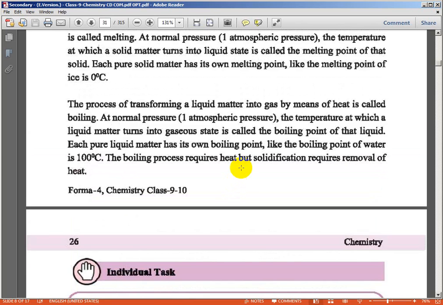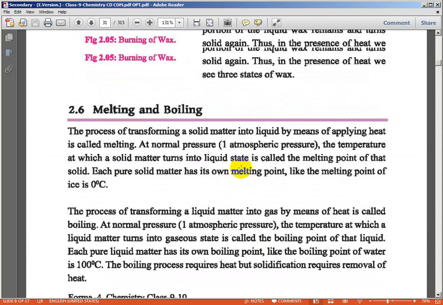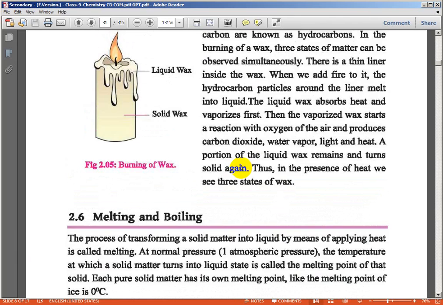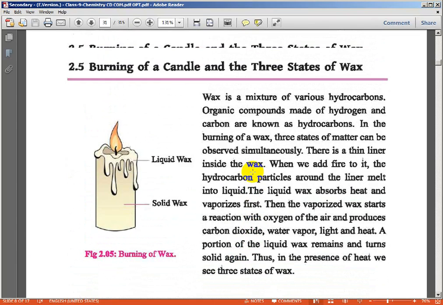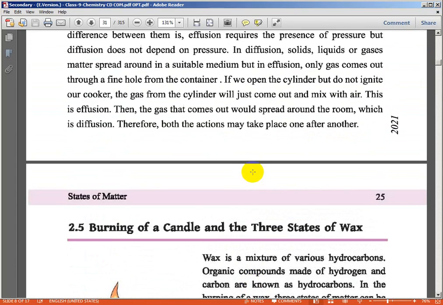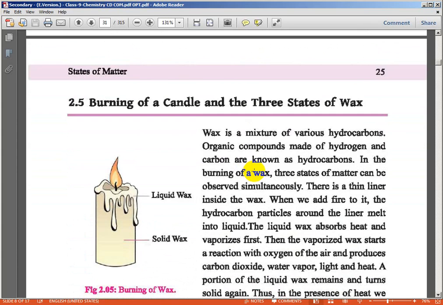Tasmia, is it? Tasmia is joining. Samin, are you here? Yes, sir. Okay, take a screenshot to discuss. Have you taken a screenshot?